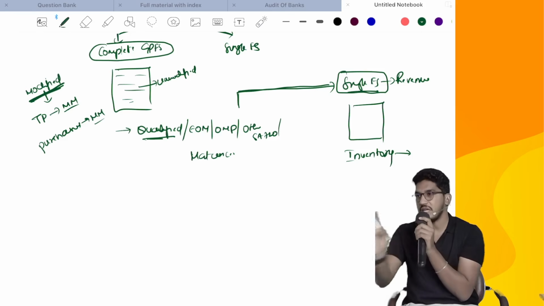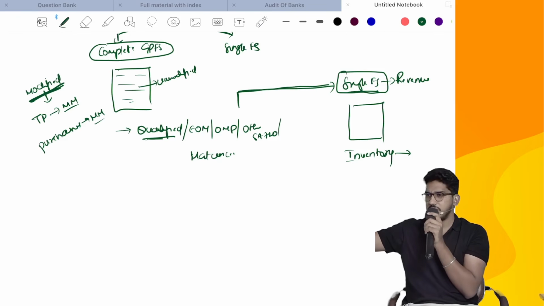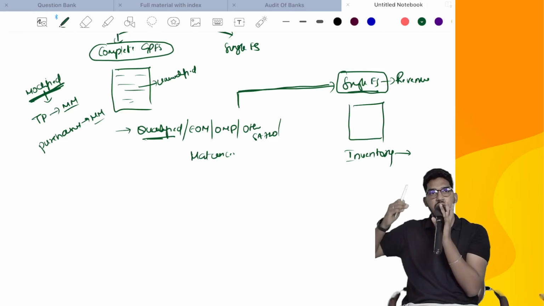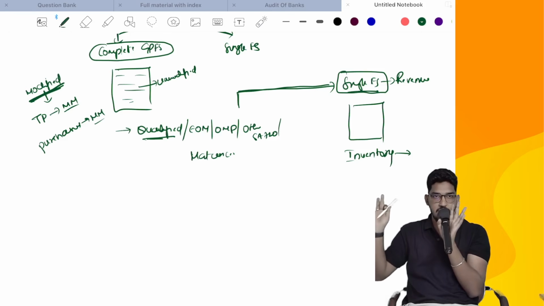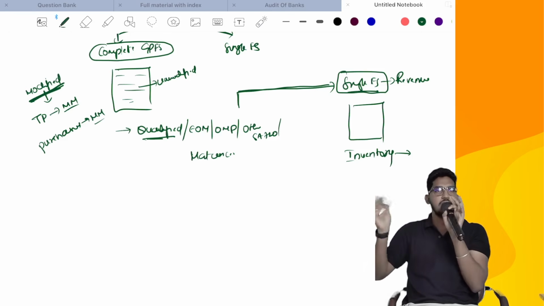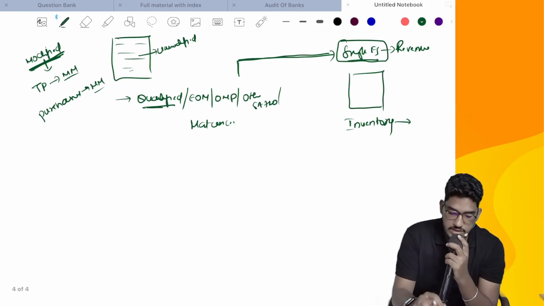But here they asked you to consider if the main audit report contains qualified, emphasis, other matter, material uncertainty or misstatements in other information. Consider that even while giving the audit report on a single financial statement or specific element. Whether you will consider it or not, it depends on the various factors. Then one more thing they say.